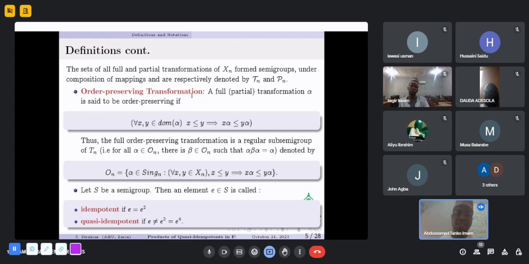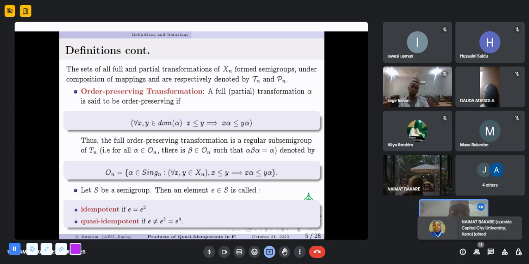Order preserving transformation: a full or partial transformation is said to be order preserving if for every x, y in the domain of alpha, x less than or equal to y implies the image of x is less than or equal to the image of y. Thus, the full order preserving transformation semigroup is a regular subsemigroup of Tn. That is, for all alpha in On, there exists beta in On such that alpha equals alpha beta alpha.